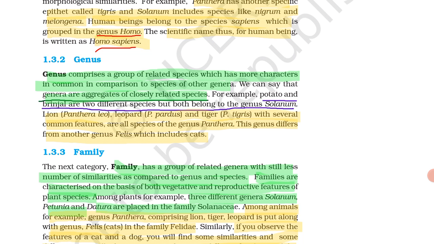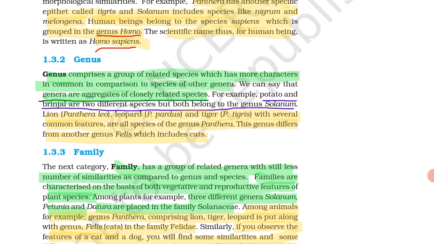Example: lion, Panthera leo; leopard, Panthera pardus; tiger, Panthera tigris. It means the genus is the same, but the specific epithet, meaning the species, is different, with several common features. All species of genus Panthera, this genus differs from another genus Felis which includes cat.